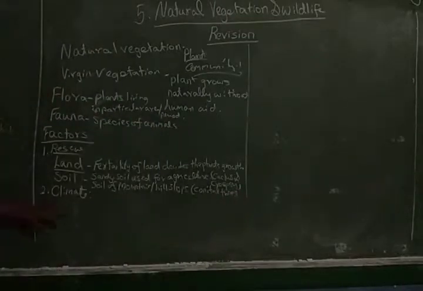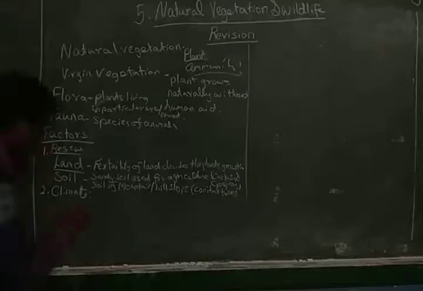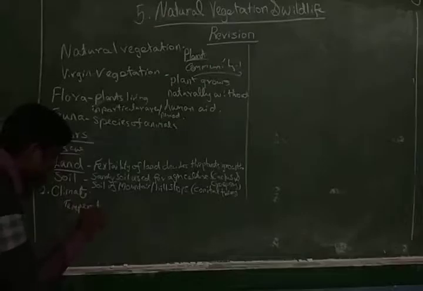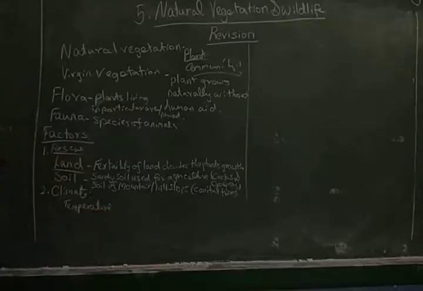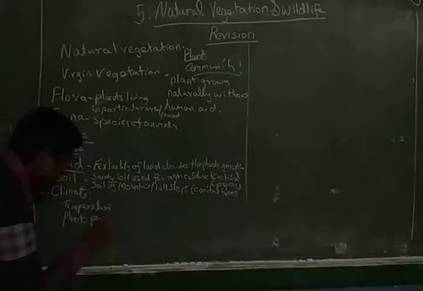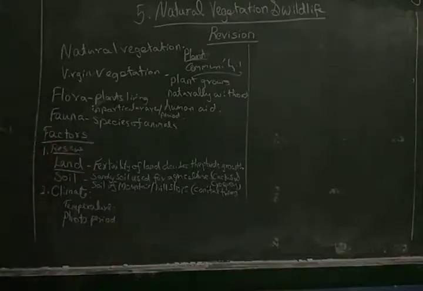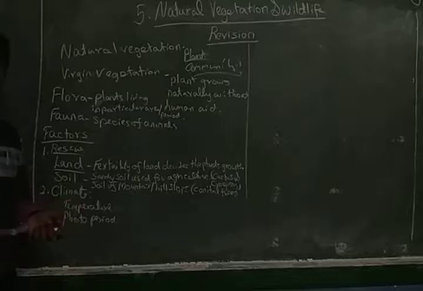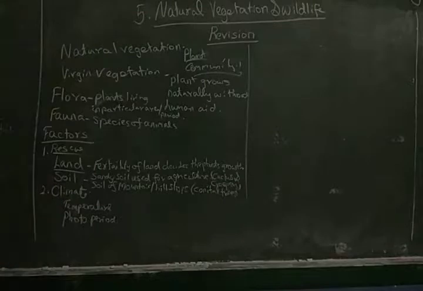In the climate, two important things we are discussing are, first, temperature, and the second one is the photo period. Temperature means the humid climate. Normally temperature can be measured in Fahrenheit and Celsius. So temperature is very important in natural vegetation.